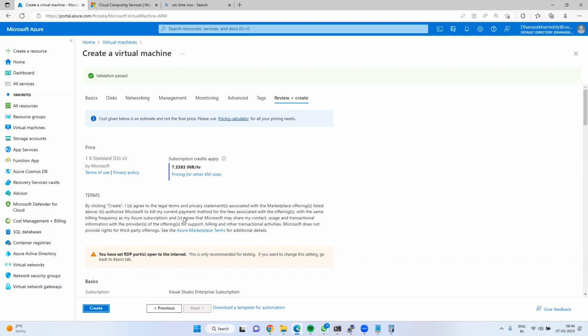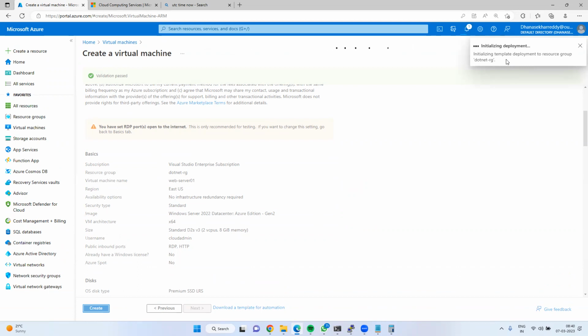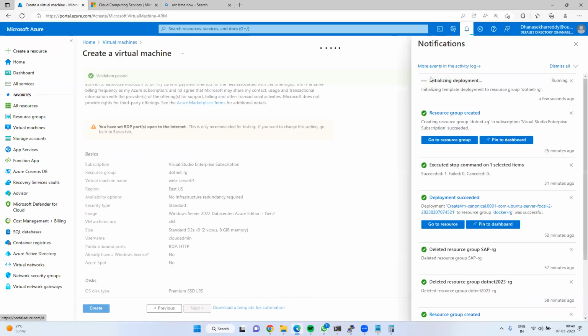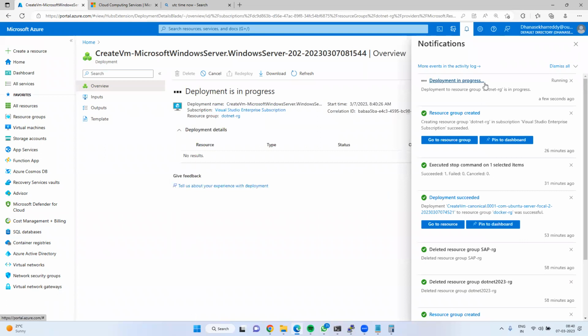Okay, now go ahead and click on create. See, the request is submitting to the Azure data center. Yeah, see, initializing the deployment. Here you can see the status. I said, right, under notifications we can see the resource status. See, submitting deployment. Next, it will show you creating the resource. See, deployment in progress.